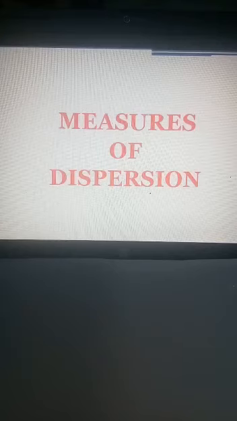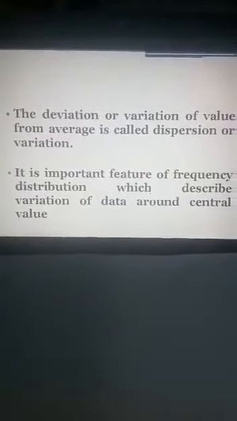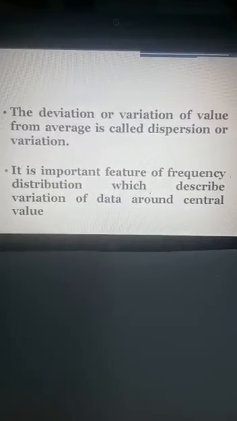Dispersion tells us how the data is spread from the average. Simply, if we want to clarify the meaning, dispersion is the distance or the difference from the average value. So the deviation or the variation of the values from the average is called the dispersion or the variation. It is one important feature of the frequency distribution which describes the variation of the data around the central value.